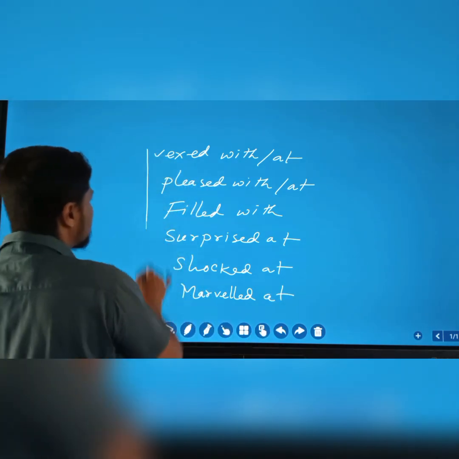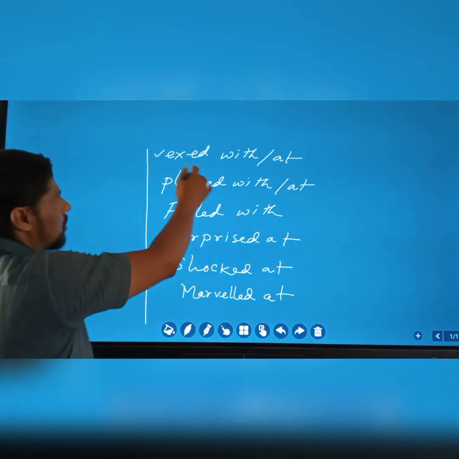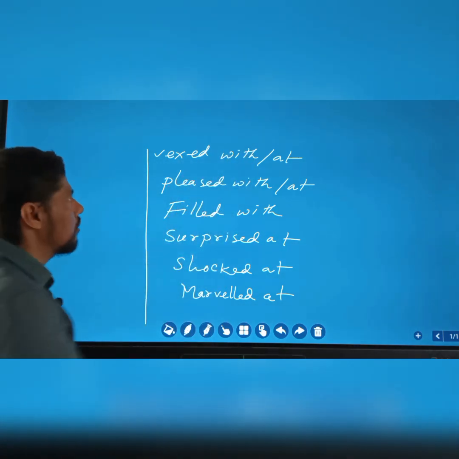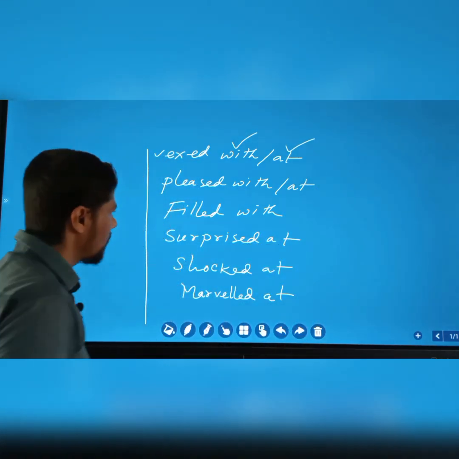So these are the examples. Actually, these verbs will always take with or at in the passive voice. We know with for person and at for other things.